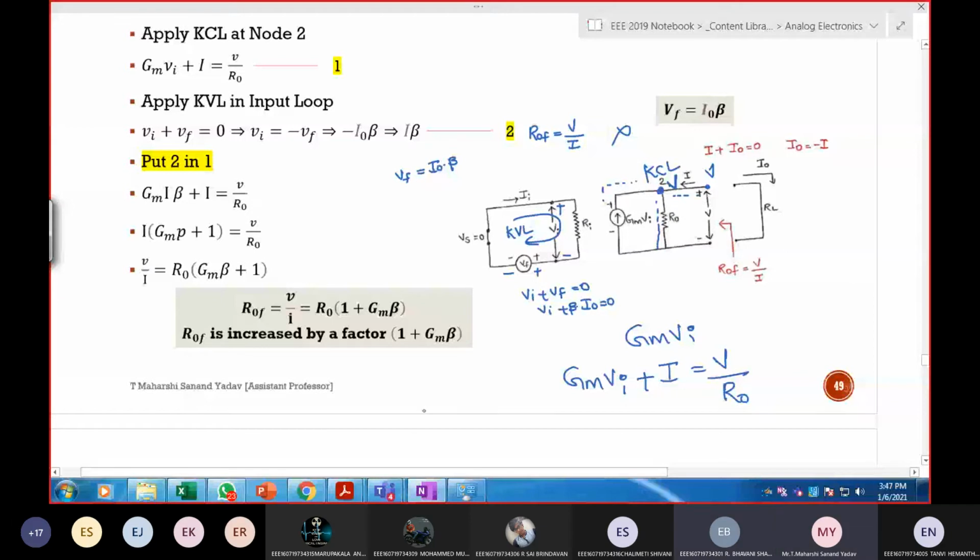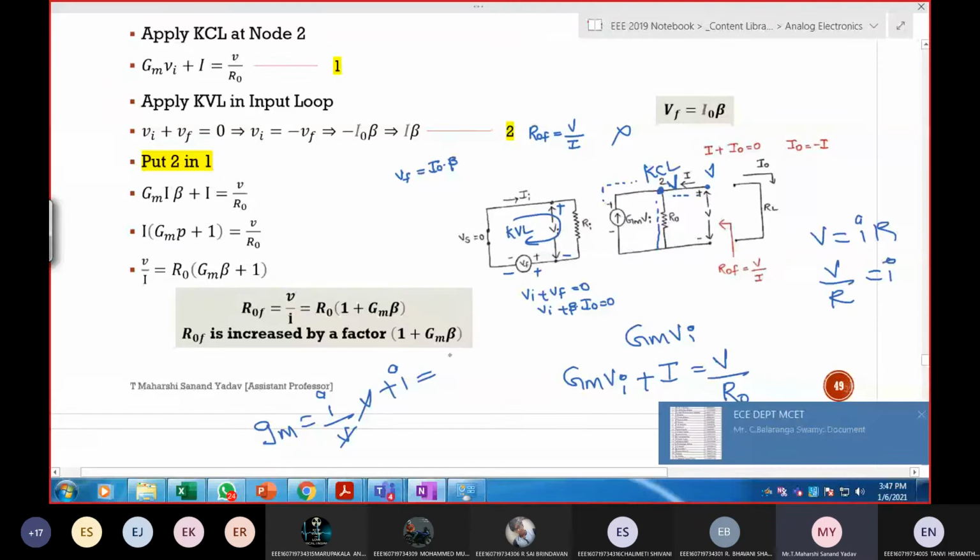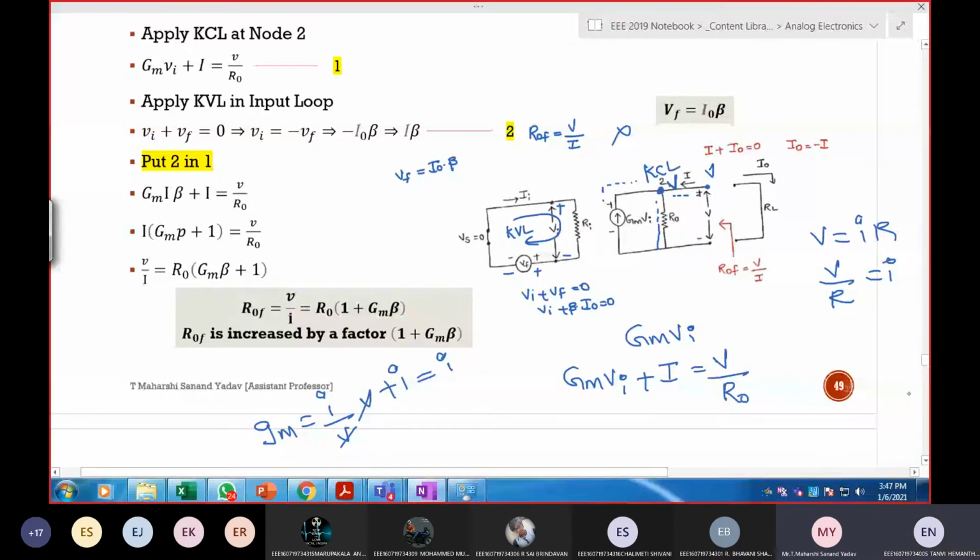Is this correct? What is GM? GM is I by V, so GM multiplied with V is obviously current. Next, plus I is equal to V by R naught. What is the equivalent for V by R? From Ohm's law, V equals I into R, so V by R is nothing but I. So is it correct or wrong? Correct. So GM into VI plus I is equal to V by R naught.